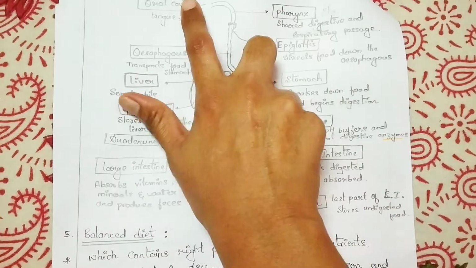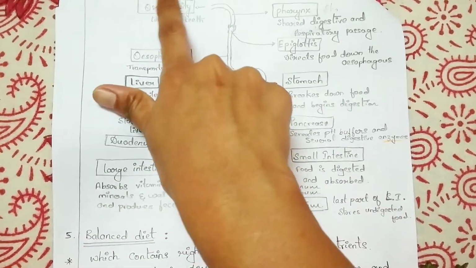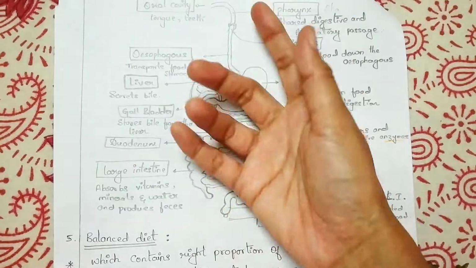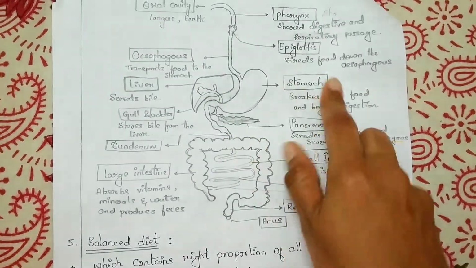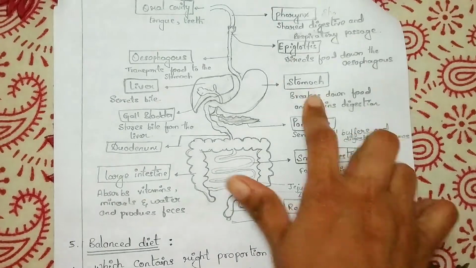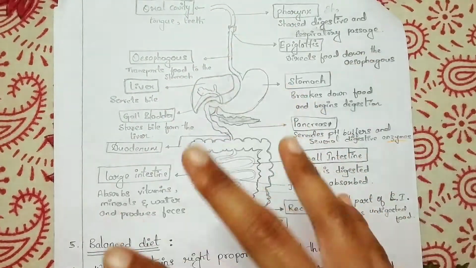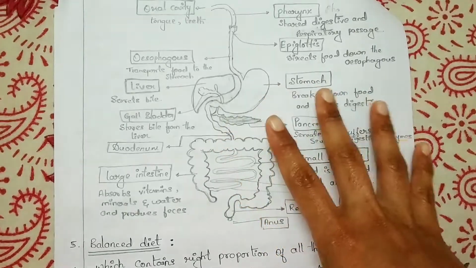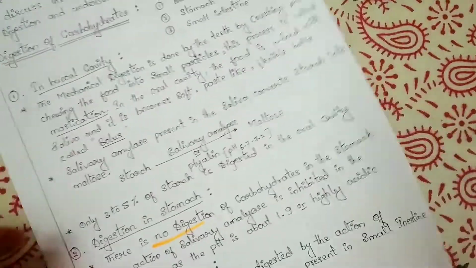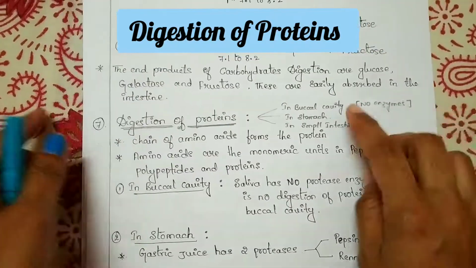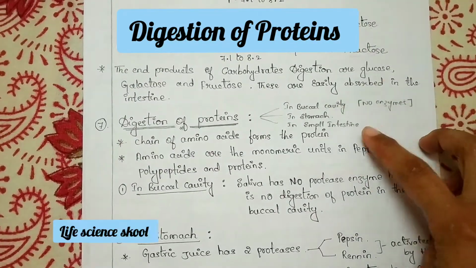We will discuss what happens to the proteins in the oral cavity, the buccal cavity, how it is going to digest, and then we will discuss the stomach and then the small intestine. These are the very important parts of the digestive system where the digestion of proteins occurs. In short, remember this: buccal cavity, stomach and small intestine.